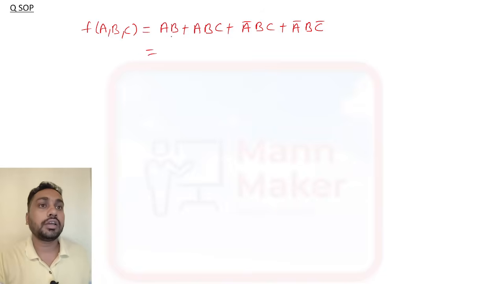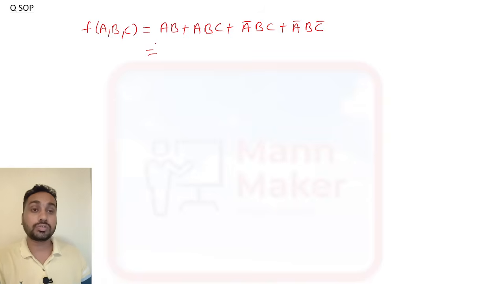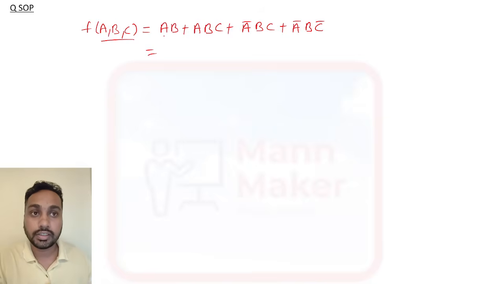So canonical form or standard form means, in an expression, first you need to check before solving a K-map question that all terms should be in three positions, since you have three variables. Here AB is two positions, ABC is three positions, here also three positions, here also three.